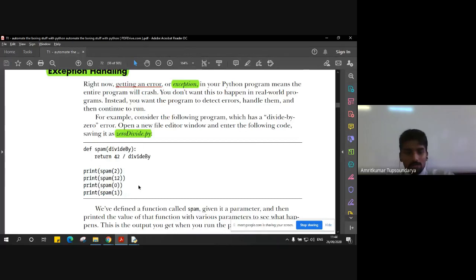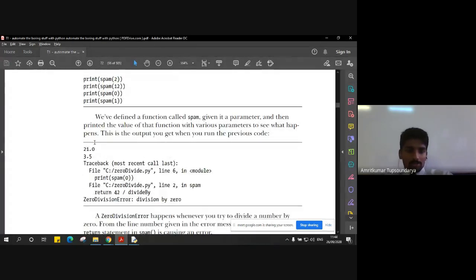So the execution in the terminal will look something like this. 42 divided by 2 gives 21.0, 42 divided by 12 gives 3.5. But when we see spam 0, that is 42 divided by 0, we get an error, that is zero division error, division by zero, which is not allowed.